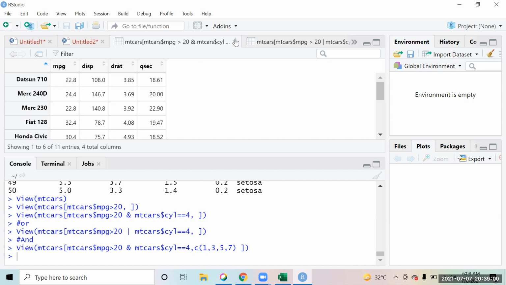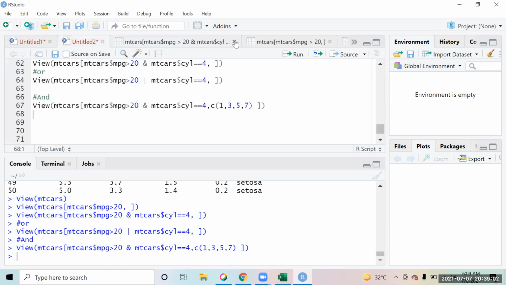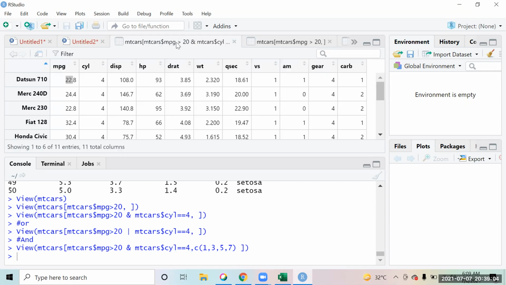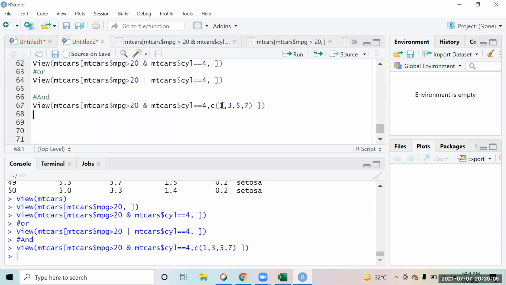Right, everyone? Shall I move forward? Okay. So now you know what we do over here, right? These are the data frames that we have seen.